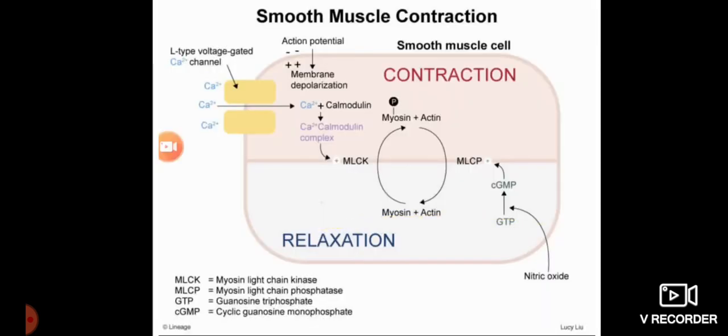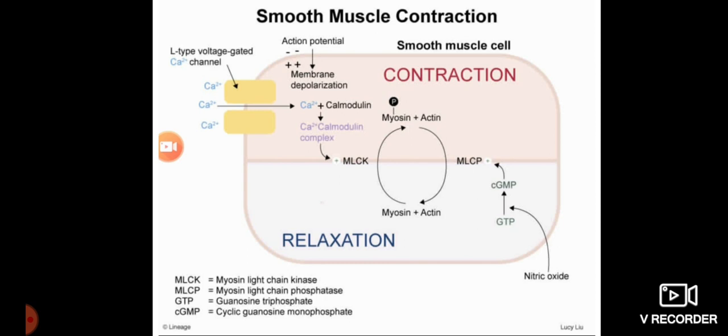As seen in this figure, calcium is increased, forming the calcium calmodulin complex. There is activation of myosin light chain kinase. So myosin plus actin becomes phosphorylated and there is contraction.